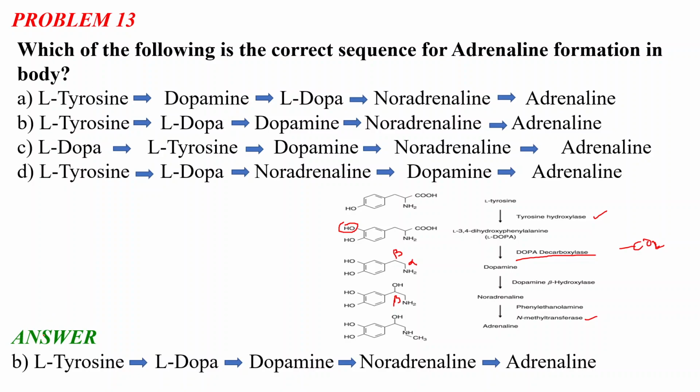but also remember the enzymes involved in each and every step. In the first step, the tyrosine hydroxylase enzyme hydroxylates tyrosine to L-DOPA, adding one hydroxyl group to the ortho position of the tyrosine hydroxyl group. The second enzyme is DOPA decarboxylase. Then the third is dopamine beta hydroxylase, and the fourth one is N-methyl transferase.